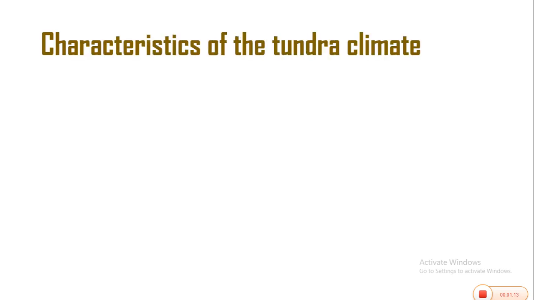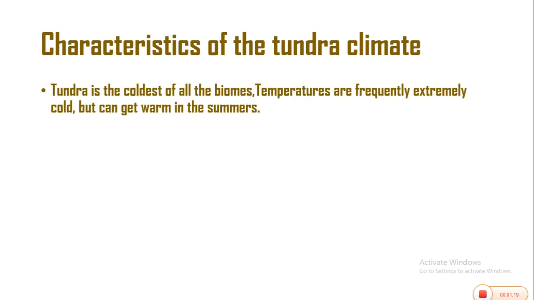Characteristics of the tundra climate. The tundra climate is characterized by the following features. Tundra is the coldest of all the biomes. Temperatures are frequently extremely cold but can get warm in the summer.